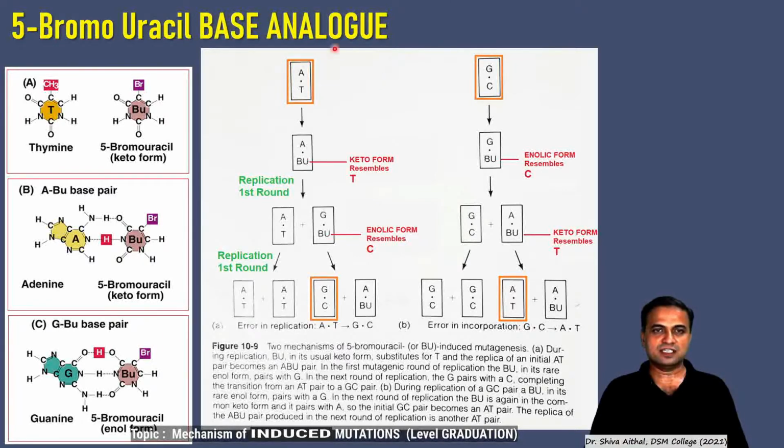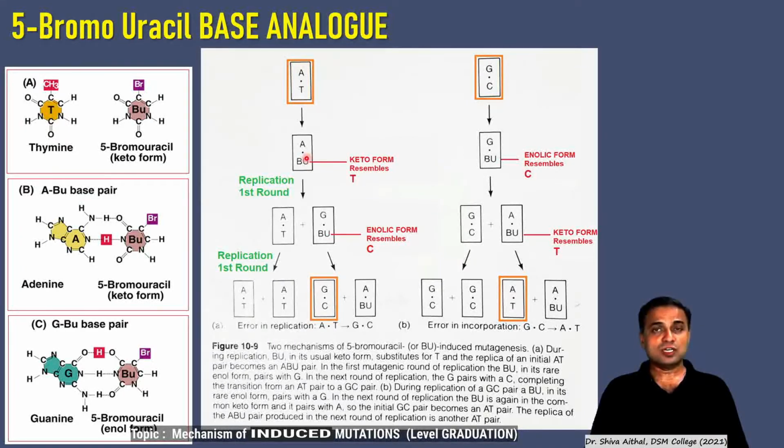You will see here, this is a normal AT base pairing, and suddenly the strands separate, A and T separate. We have seen spontaneous mutations, how the tautomeric effect takes place, but here this T is getting converted into BU not spontaneously but due to the addition of 5-bromouracil in the medium.